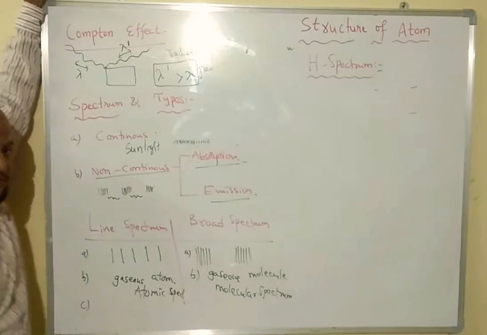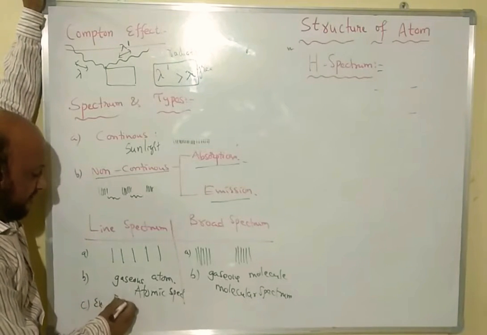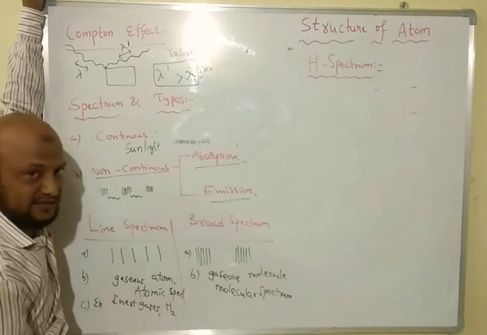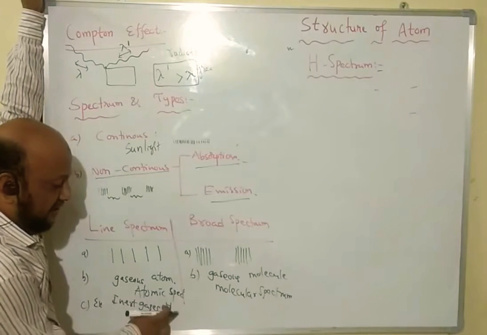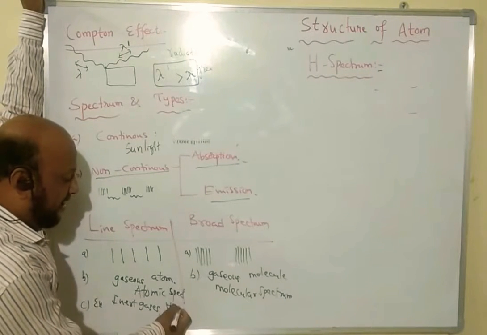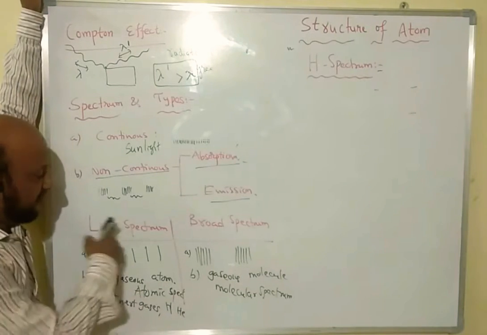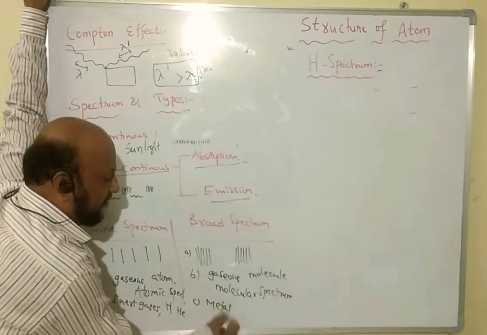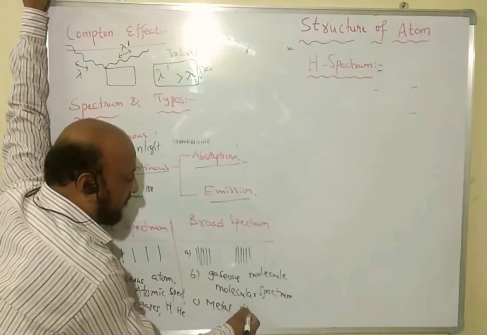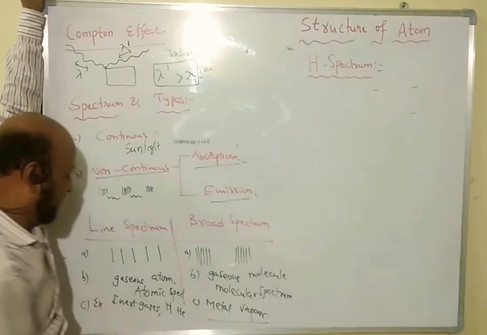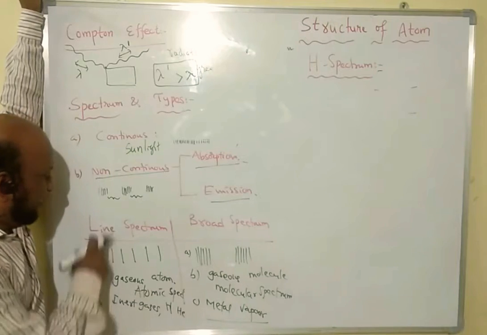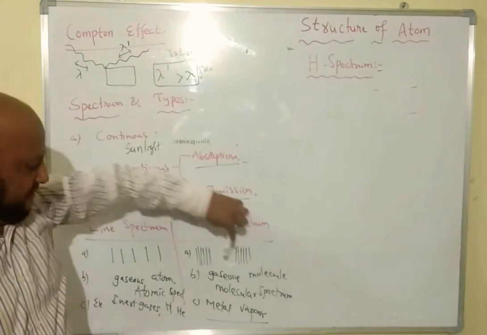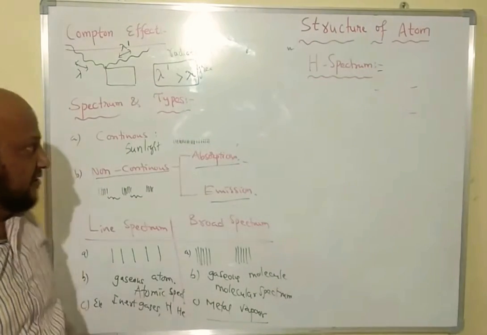Third, for example, we take inert gases and some pure metals, pure elements like hydrogen, a simple element, the hydrogen atom, not the molecule, fluorine atom, helium atom, neon atom. These atoms are examples for line spectrum. If you go for molecules, such as metal compounds, metals in vapor form, they absorb and give a broad spectrum. This is about the differences between line spectrum and broad spectrum: sharp lines versus broad bands, atoms versus molecules. These are the major differences.